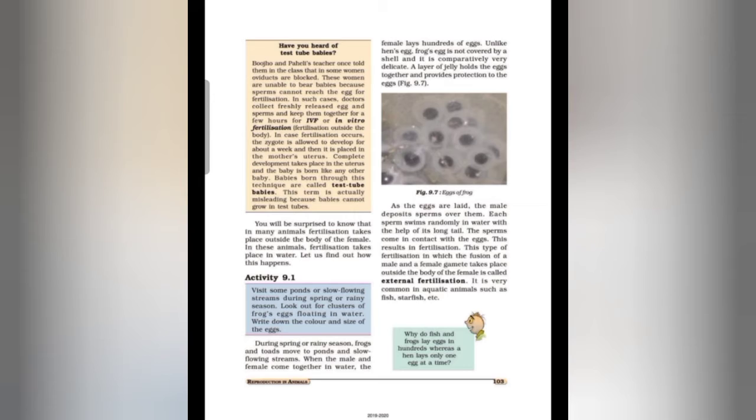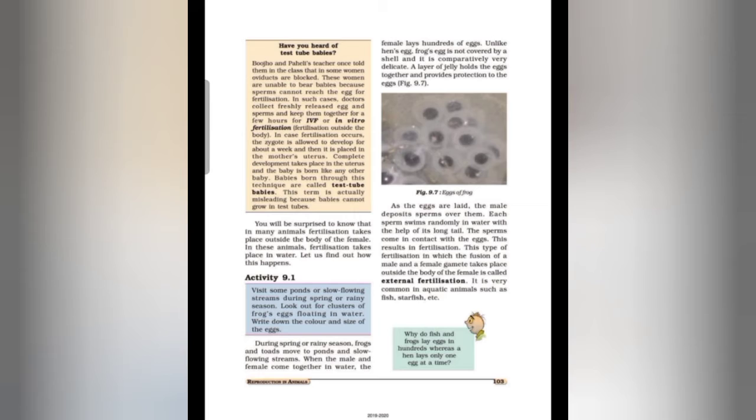So students, the fertilization which occurs outside the female's body is called external fertilization. In amphibians like frogs and toads, and in fishes, external fertilization takes place. During spring and rainy season, frogs and toads move to ponds or slow flowing streams. The female lays hundreds of delicate eggs. A layer of jelly holds the eggs together and provides protection to them. As you can observe in figure 9.7, the eggs of a frog are bound by a jelly-like substance that gives them protection.